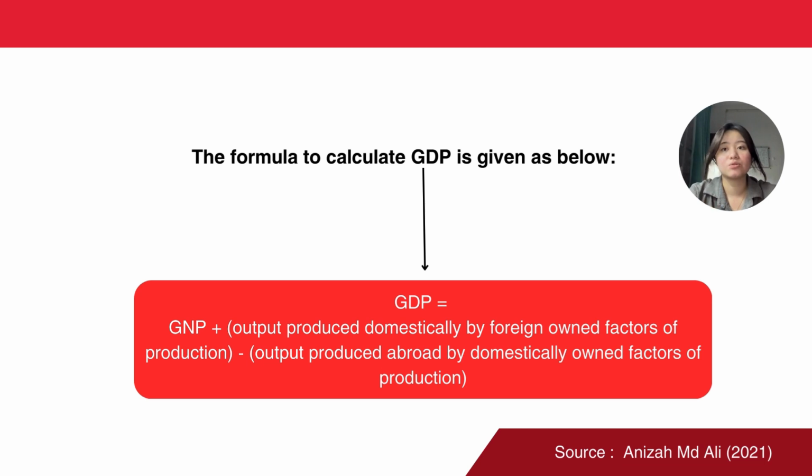Next, GDP excludes the output produced abroad by domestically owned factors of production, while it includes the output produced domestically by foreign-owned factors of production. Therefore, the formula to calculate GDP is GDP equals GNP plus the output produced domestically by foreign-owned factors of production minus the output produced abroad by domestically owned factors of production.